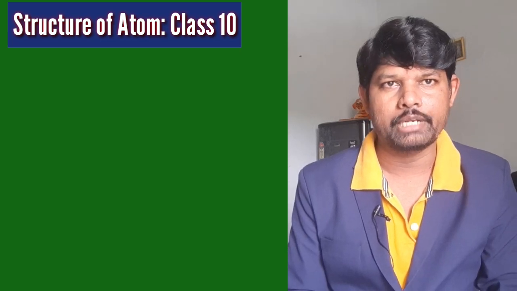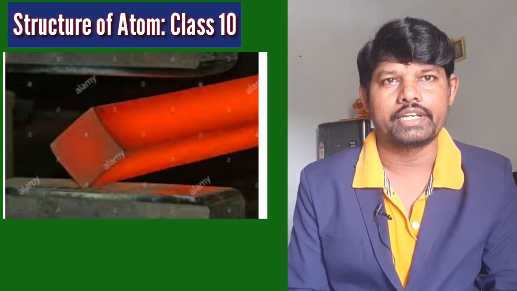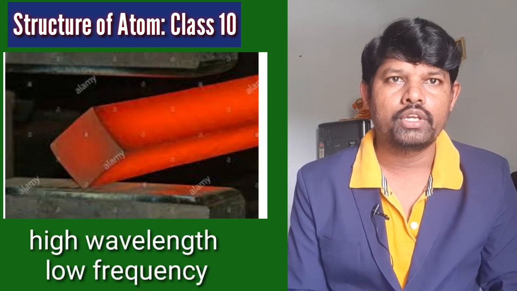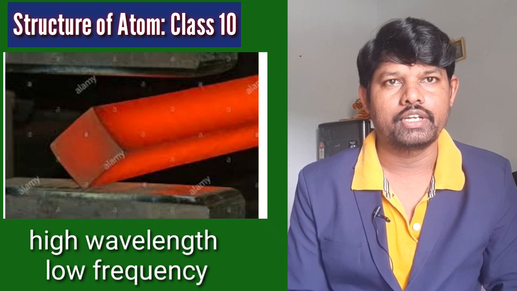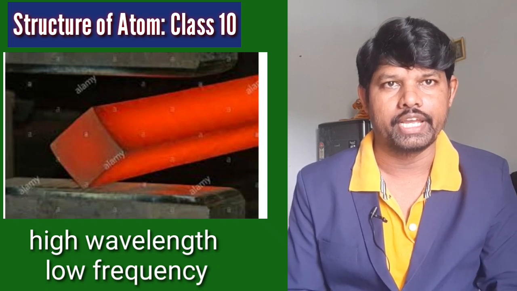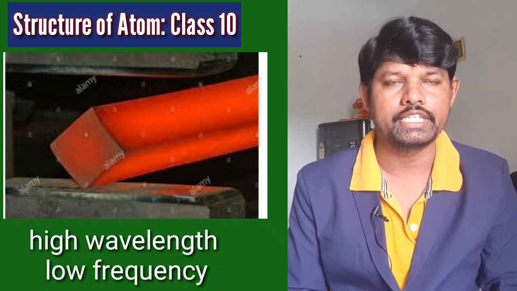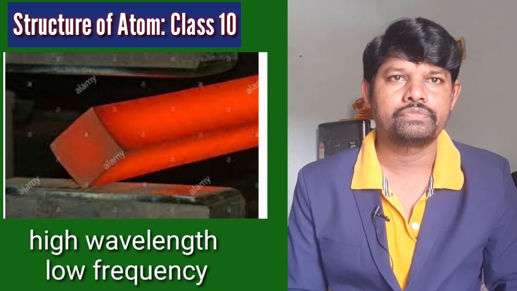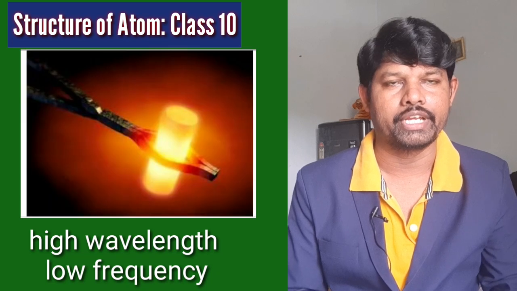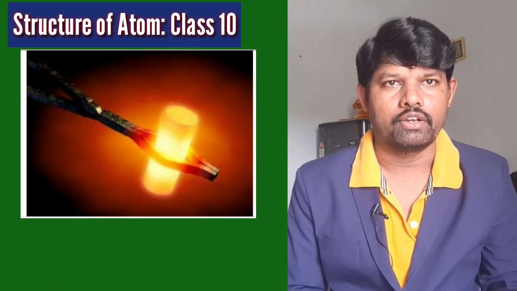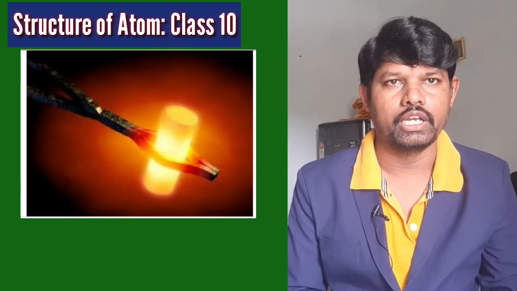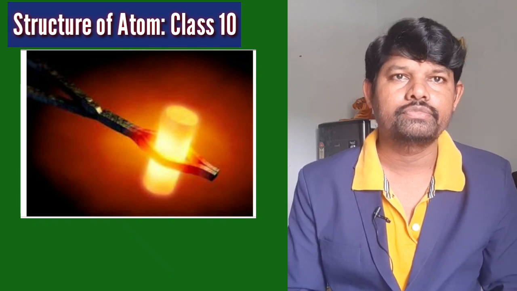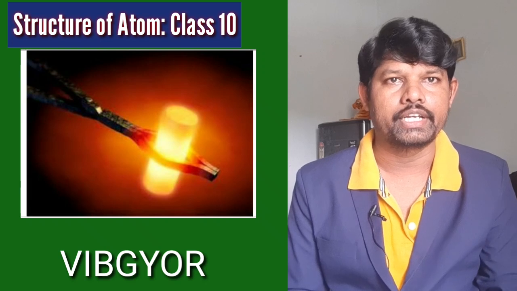First the iron bar turns red, because red color has a high wavelength and low frequency. It has low energy. That is why we can see red color first. Then slowly we will observe the remaining colors like orange, yellow, blue and so on. So you can see the order in the VIBGYOR.